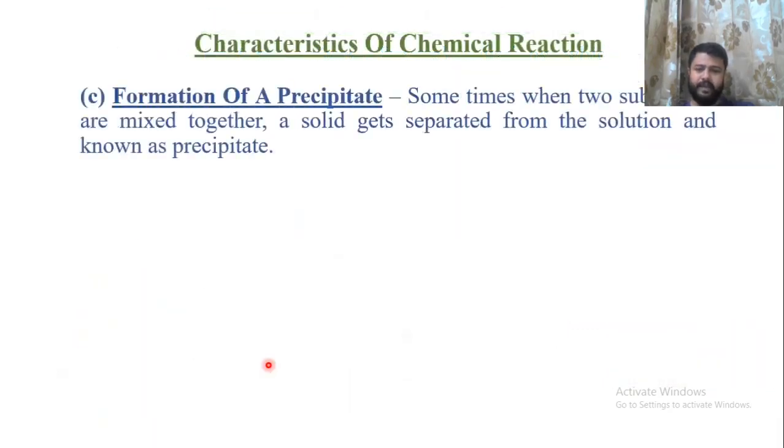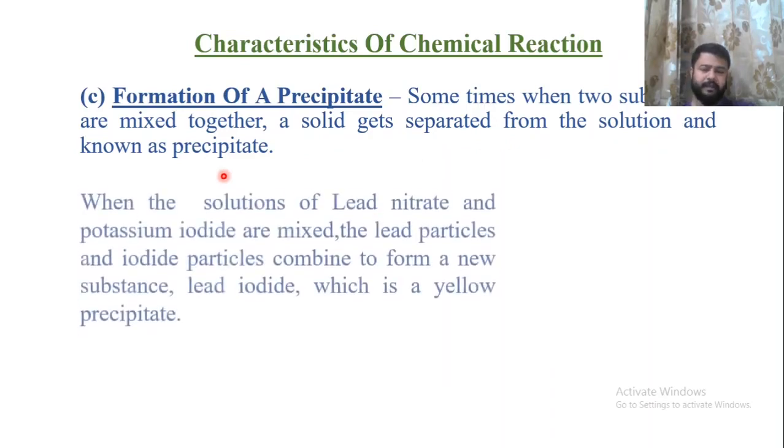Moving towards the next characteristic, we have formation of precipitate. This is one of the unique characteristics. Precipitate means whenever two aqueous solutions react with each other, they form a solid substance which may float on the surface of the aqueous solution or may settle down. This solid substance is known as precipitate. I know this is a little bit of a big definition. So what you can write: sometimes when two substances are mixed together, a solid substance is created or separates out from the solution, which is known as precipitate.